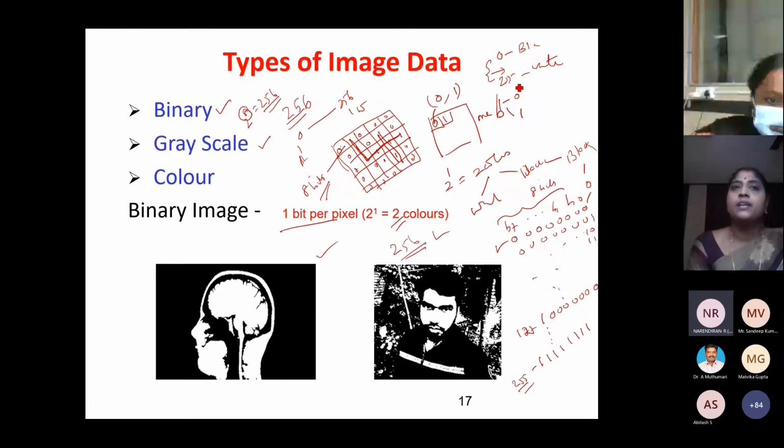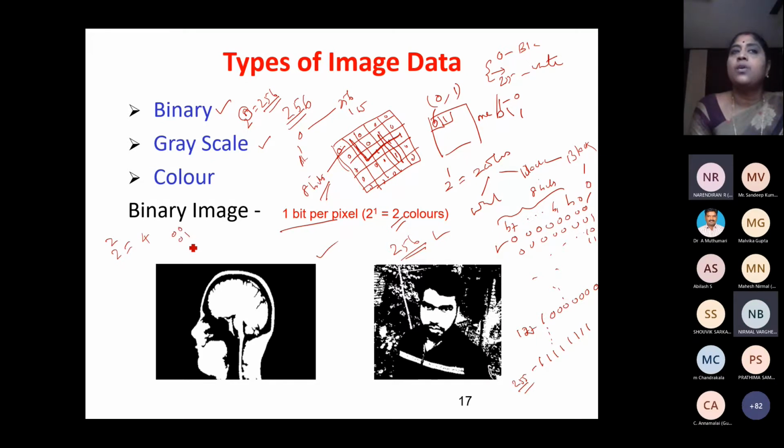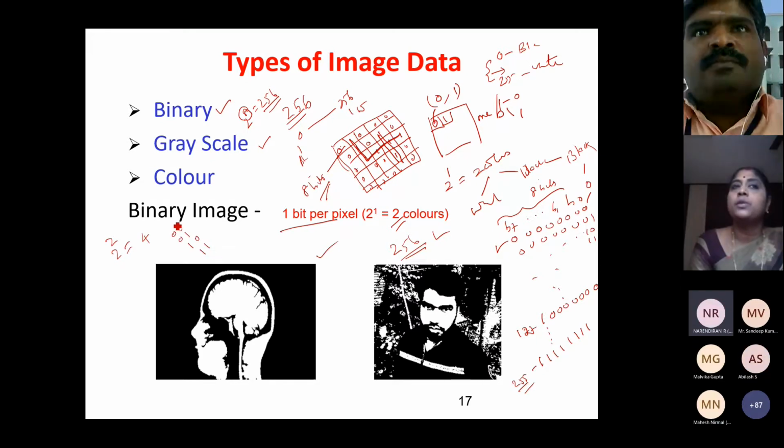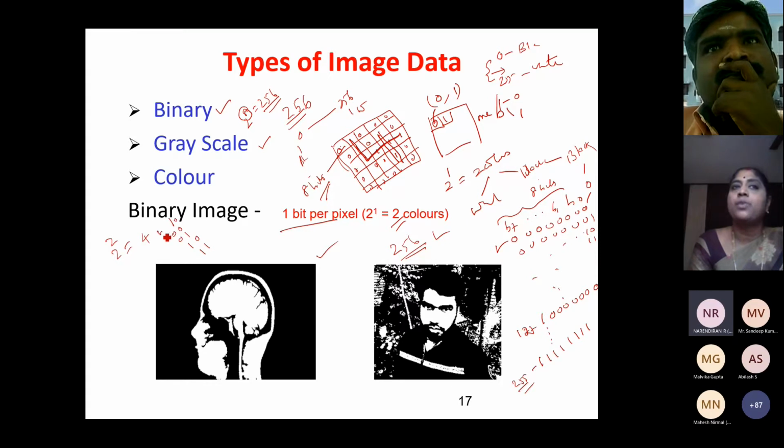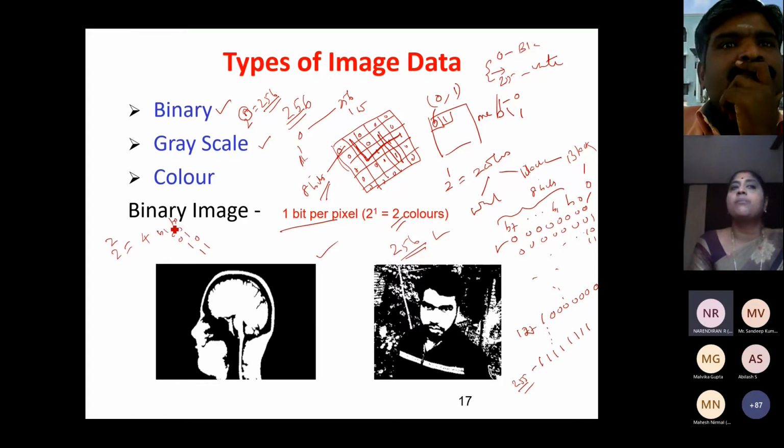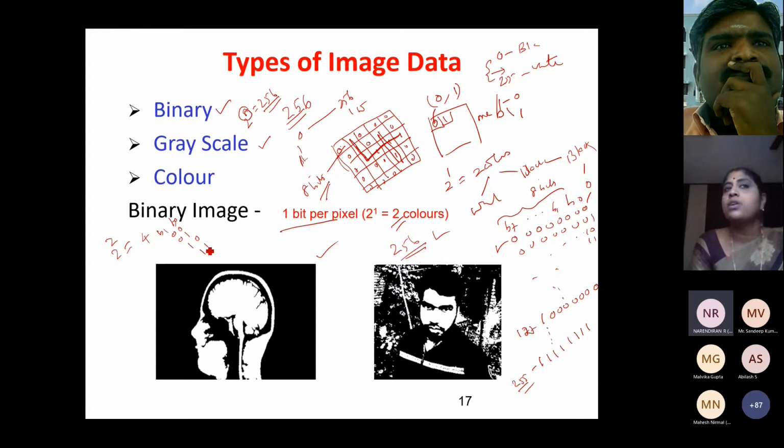Now somebody tell me what happens if I'm going to use only 2 bits per pixel. How many possible colors are there? Only 4 possible colors: 0 0, 0 1, 1 0, 1 1, because I'm using only 2 bits, bit 0 and bit 1. Suppose I use 3 bits, I'll have 8 possible combinations.